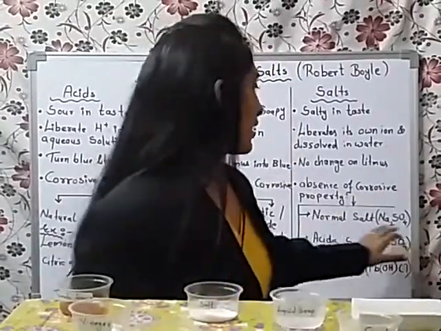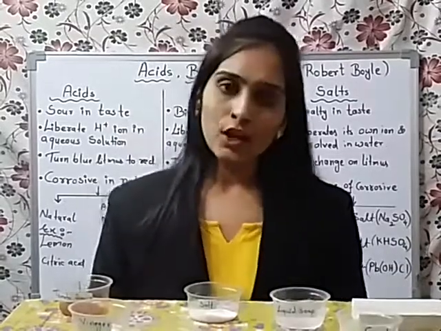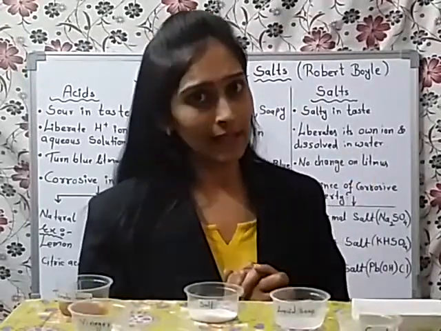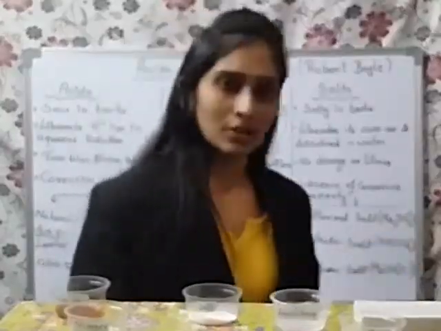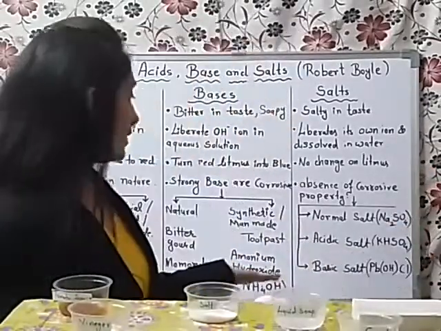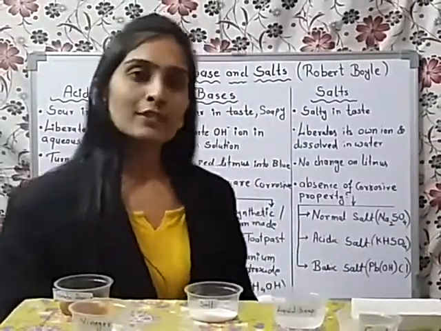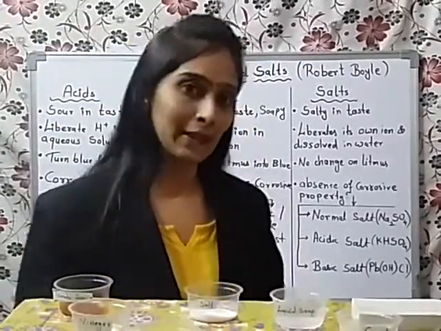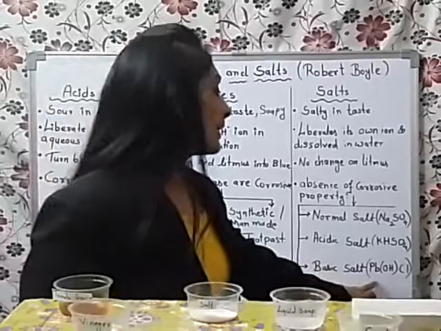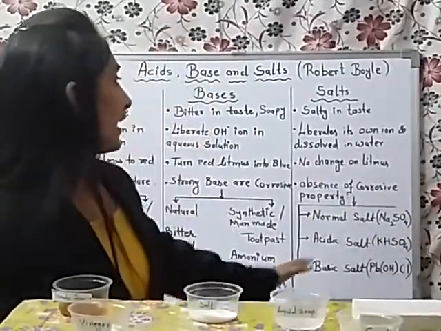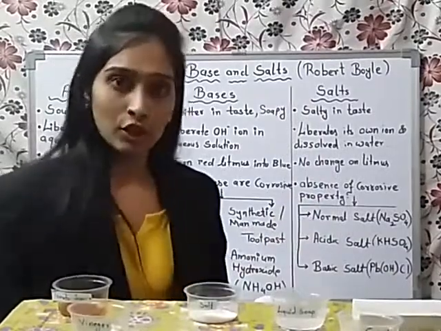For example, sodium sulfate. Acidic salt: whenever the acid and base combine, some of the hydrogen ion or partial hydrogen ion is replaced, then they are called acidic salts. For example, potassium hydrogen sulfate. Third one, basic salt. Basic salts are the salts which form by the partial replacement of the hydroxyl ion. For example, lead chloride or the basic lead chloride. So these are the three types of salts.